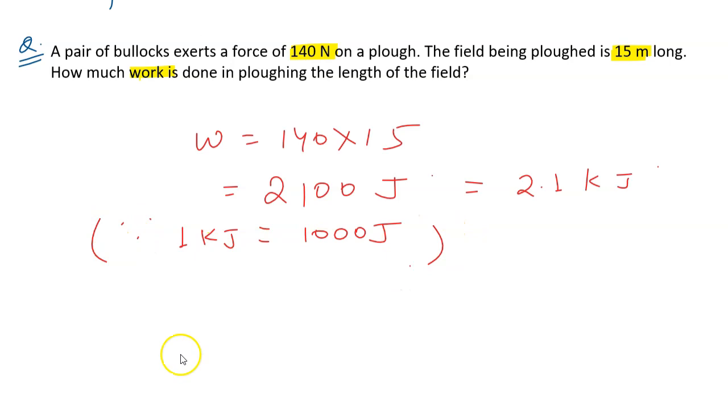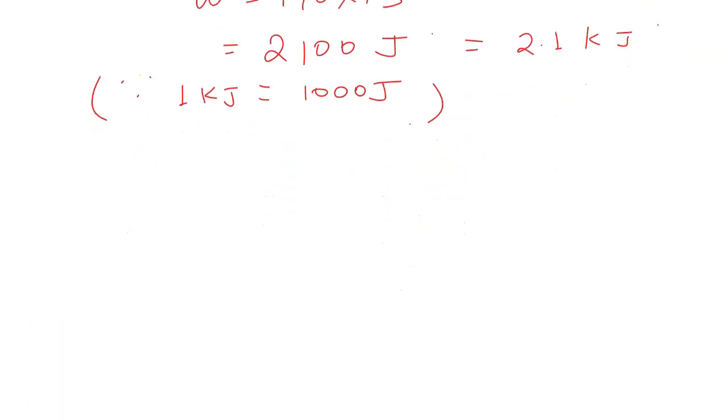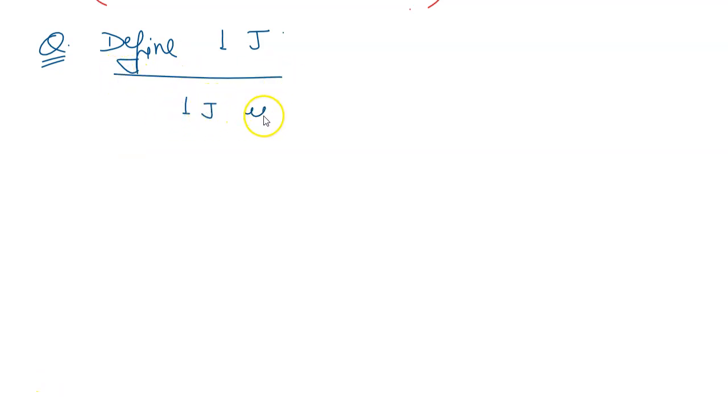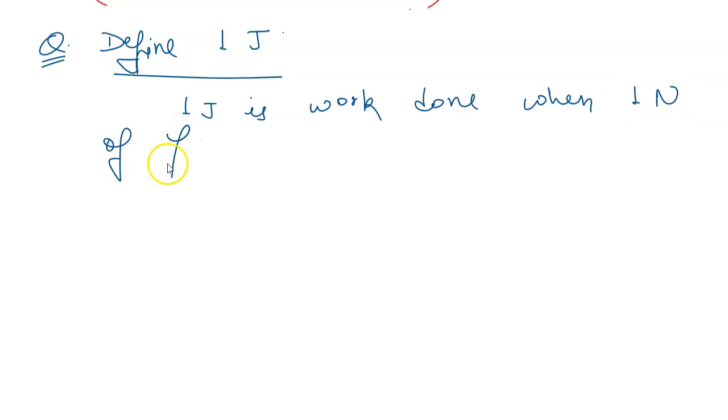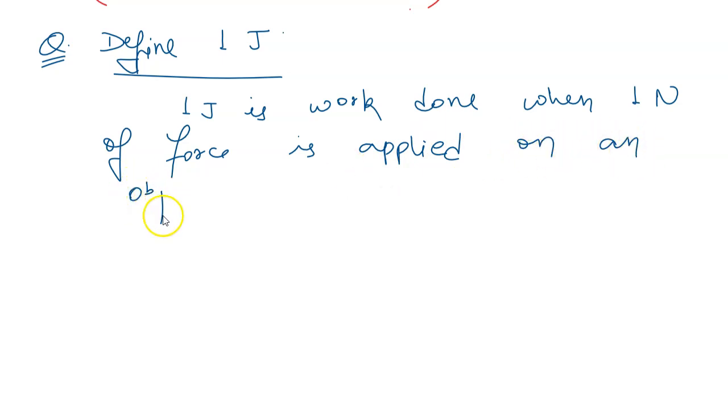We have seen now that joule is the SI unit of work and even energy. So the question is to define 1 joule. That 1 joule is the work done when 1 Newton of force is applied on an object which moves it by 1 meter.